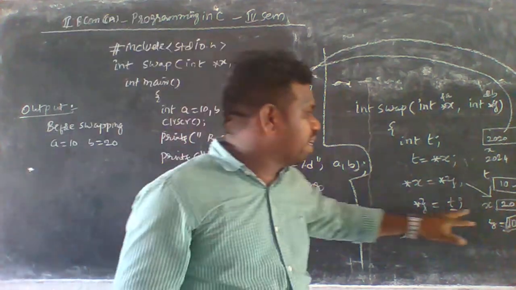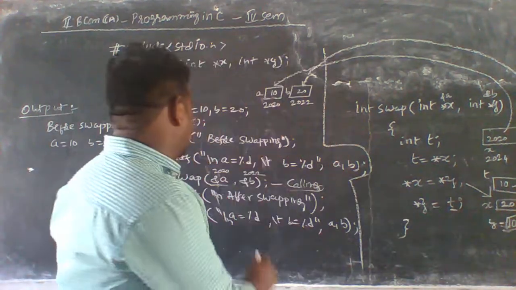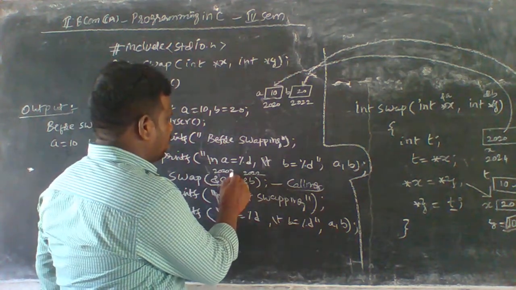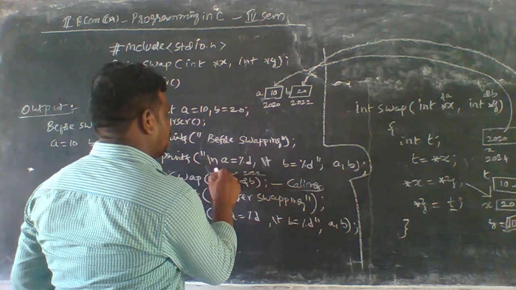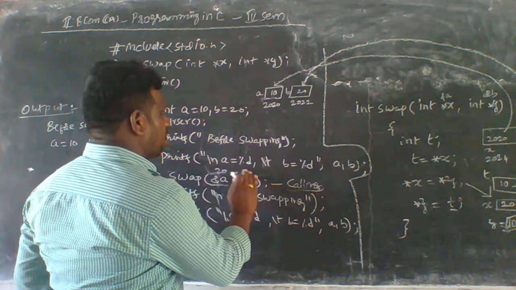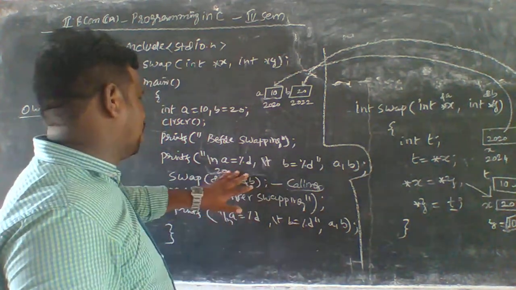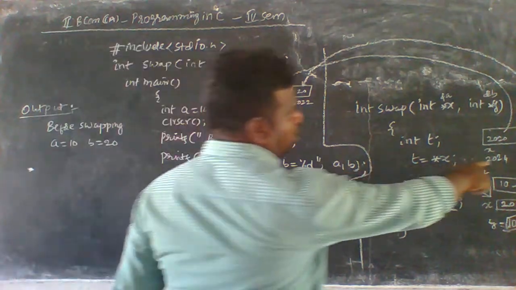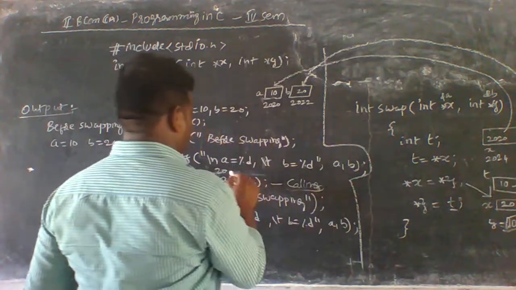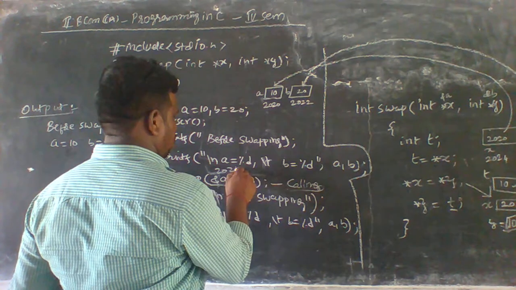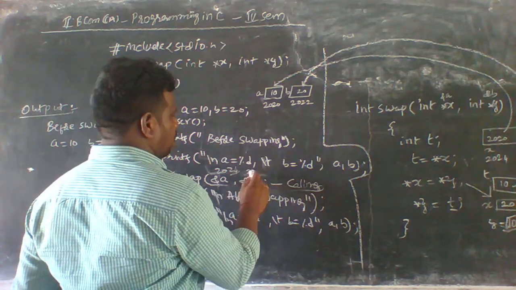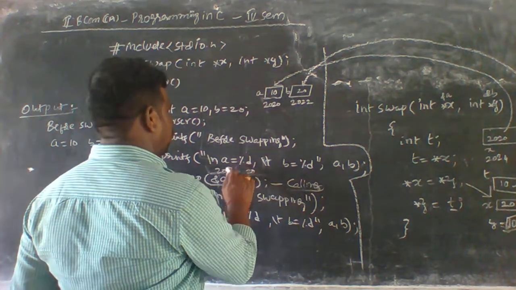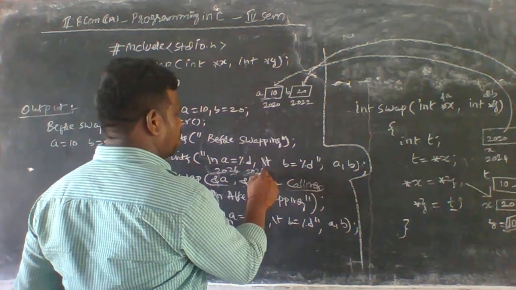In x it contains 20, and next it contains 20. That address is called 2024, and the other address may be 2026.